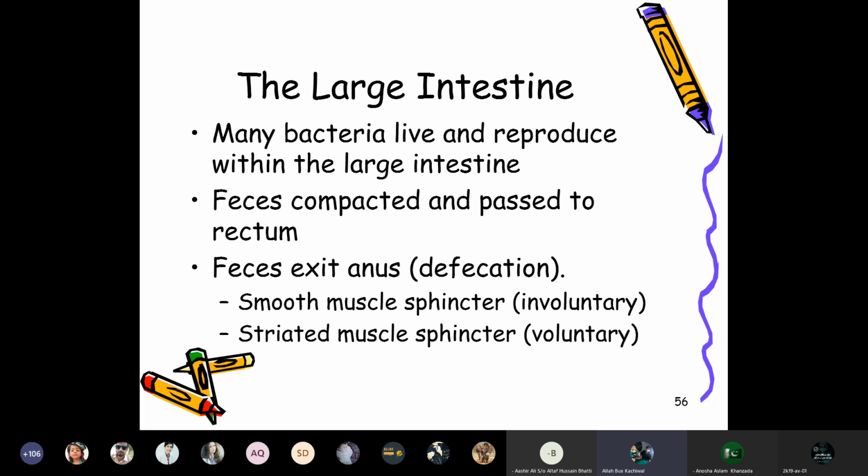So many bacteria live and reproduce within the large intestine. Feces are compacted and passed to the rectum, and then the feces exit the anus, which is known as defecation. The smooth muscle sphincter is involuntary, and the striated muscle sphincter is voluntary, which causes the defecation. Whenever there is pressure of feces, you cannot stop. This is the involuntary pressure, and the voluntary part is that the person has to defecate.